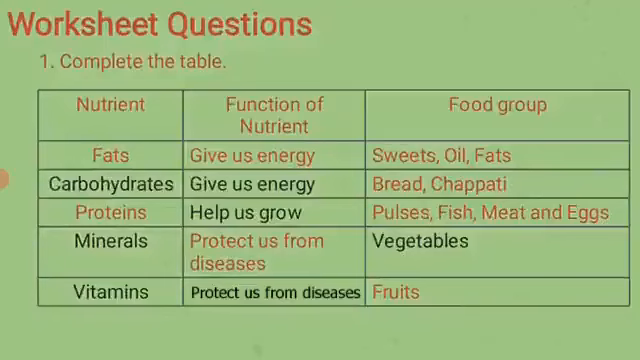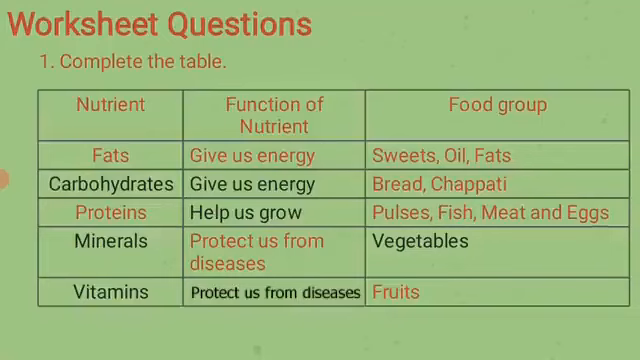First question is, complete the table. The table contains nutrient, function of nutrient and food group. You have to fill in some functions of nutrients and some food groups. The function of fat is that it gives us energy, and its food group is sweets, oil and fats. What nutrients are missing in the table? Yes, carbohydrates, minerals and vitamins.